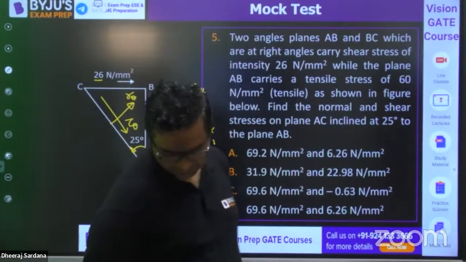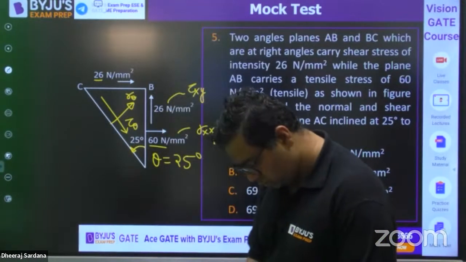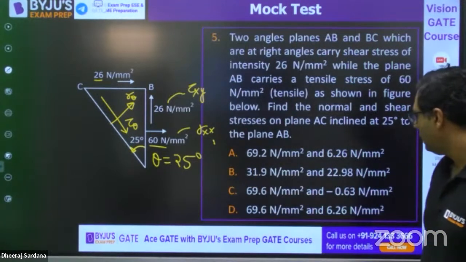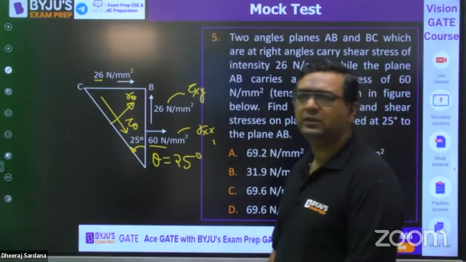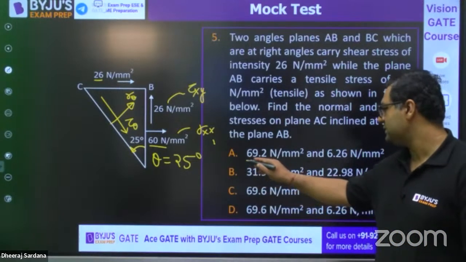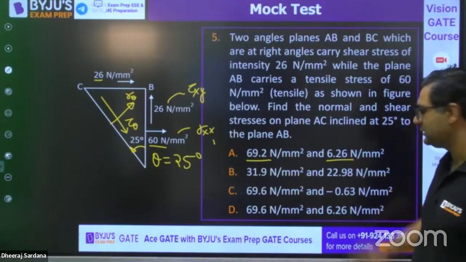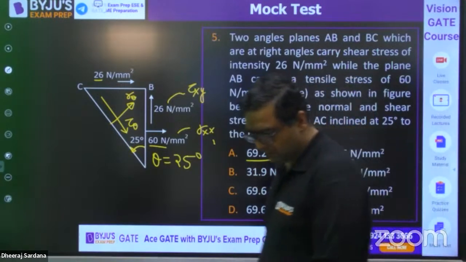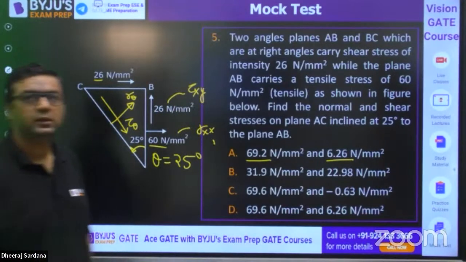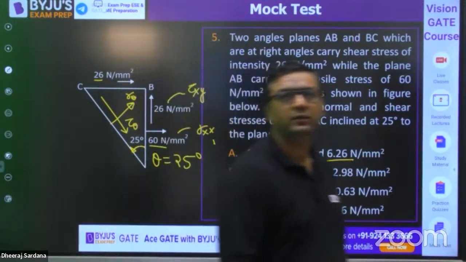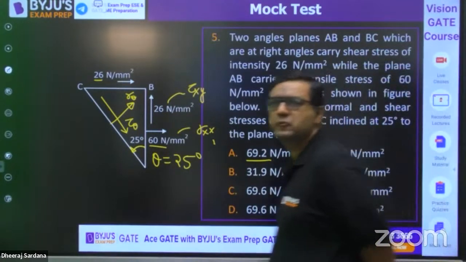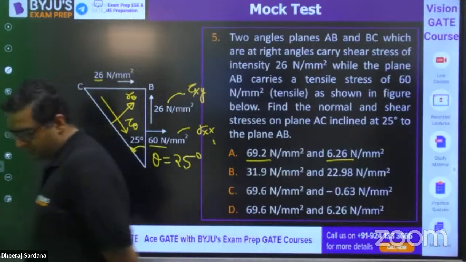Okay. So I feel B is not the correct answer. I feel you would be getting 69.2 and 6.26. Check it once again. Yes, Dhanesh, Satya, Malesh, Aspirant, Amin.